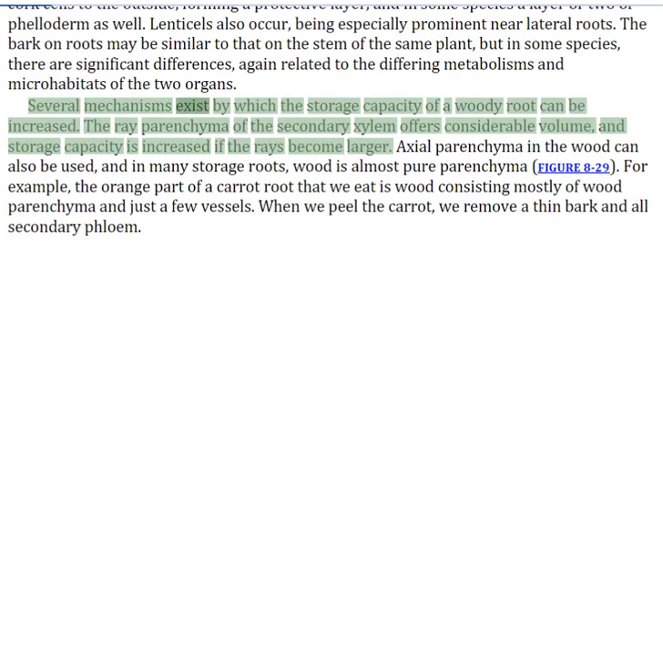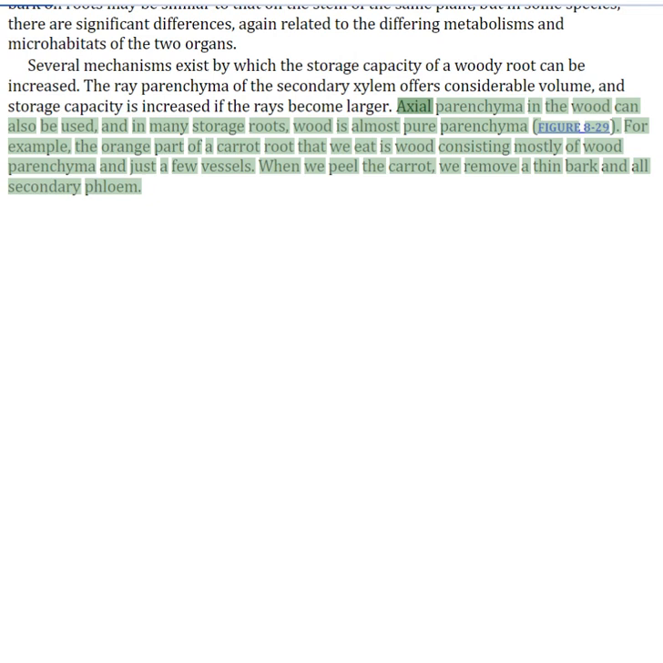Several mechanisms exist by which the storage capacity of a woody root can be increased. The ray parenchyma of the secondary xylem offers considerable volume, and storage capacity is increased if the rays become larger. Axial parenchyma in the wood can also be used, and in many storage roots, wood is almost pure parenchyma. For example, the orange part of a carrot root that we eat is wood consisting mostly of wood parenchyma and just a few vessels. When we peel the carrot, we remove a thin bark and all secondary phloem.